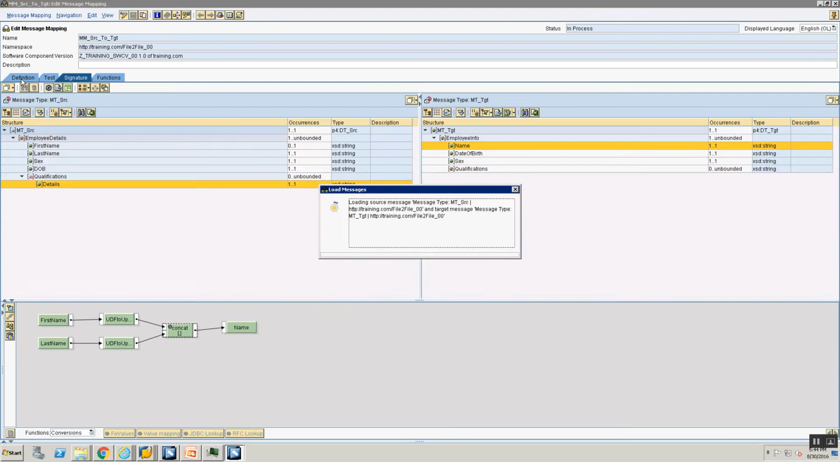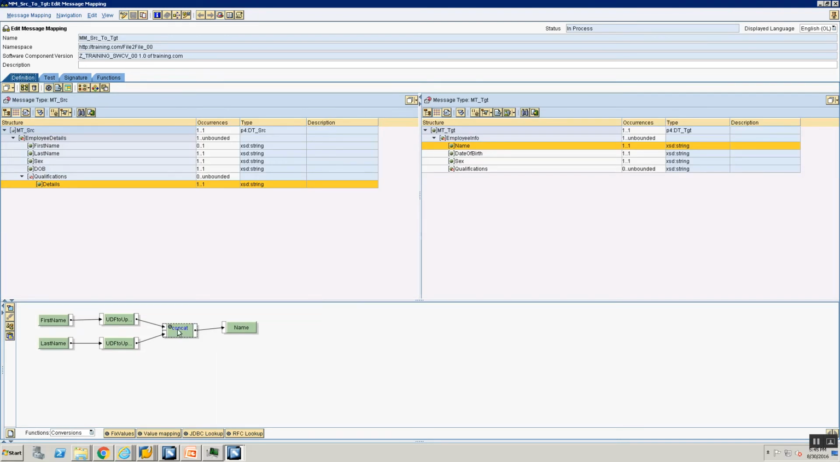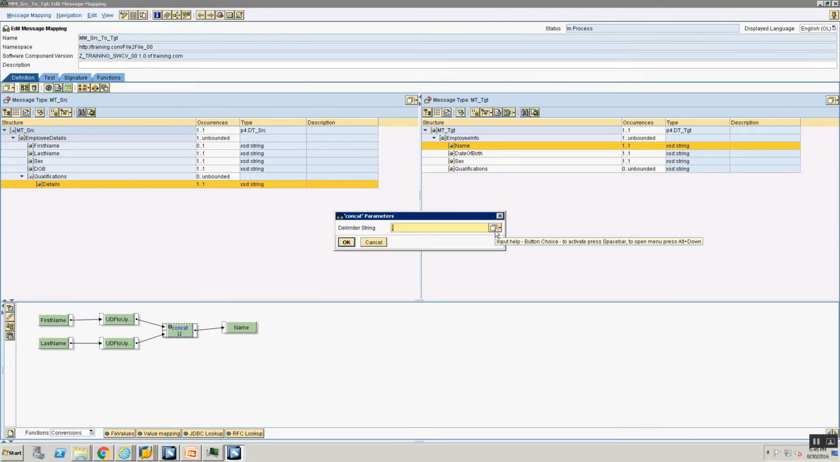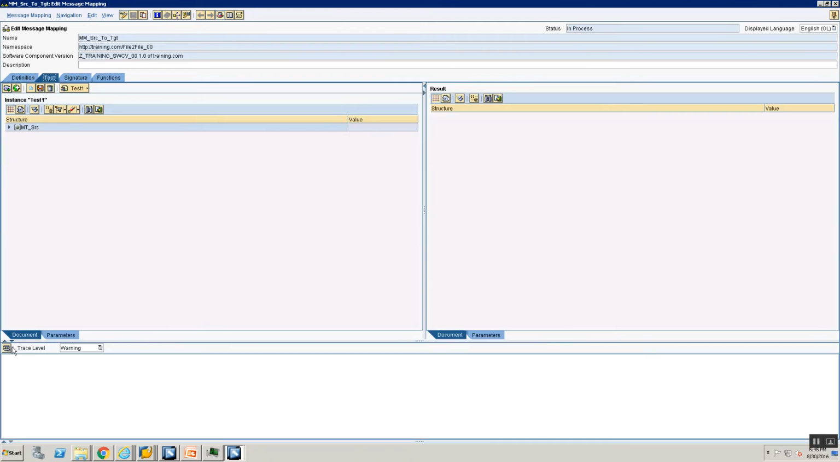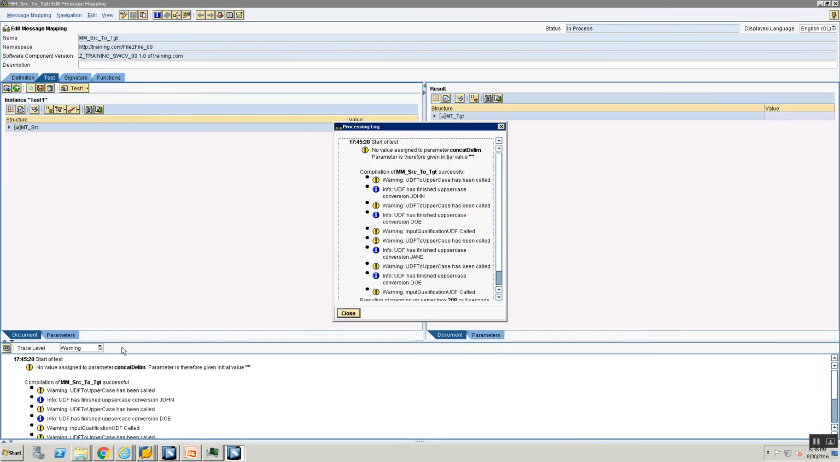Now I go back to the definition of my mapping. I double click on the concat and I see a new option here, input help for delimiter string. I select that, and it says, select parameter. Let's expand this. You see select parameters, and it's asking which parameter, and I say concat delimiter. Perfect. Now the delimiter string is the concat delimiter parameter. I've saved, so let's execute the mapping. And what happens? It says no value assigned to parameter. Parameter is therefore given an initial value.